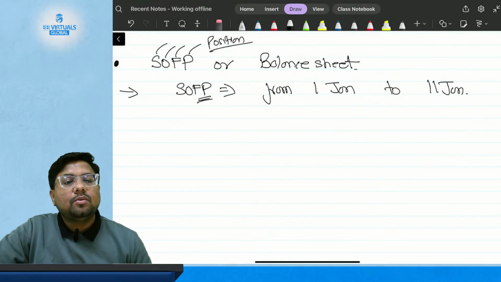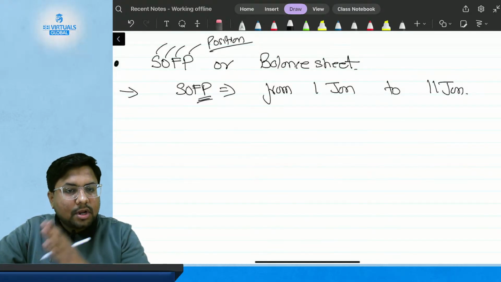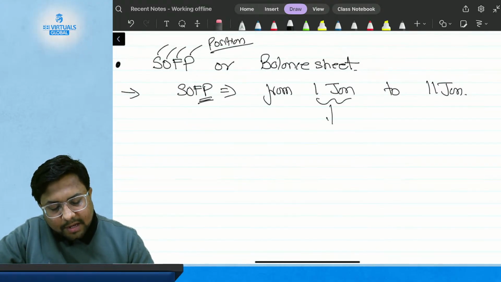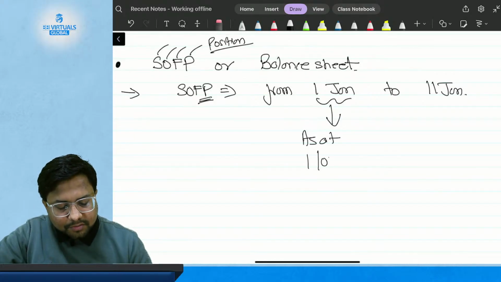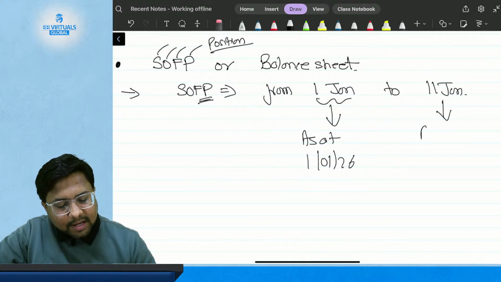So it will tell you about the information of a particular position, not for a period. So either you can have the SOFP as at 1st of January 2026, or you can have financial position as at 11th of January 2026.